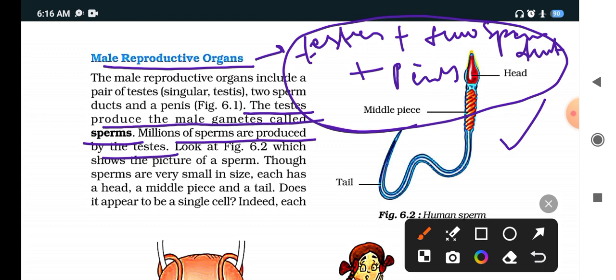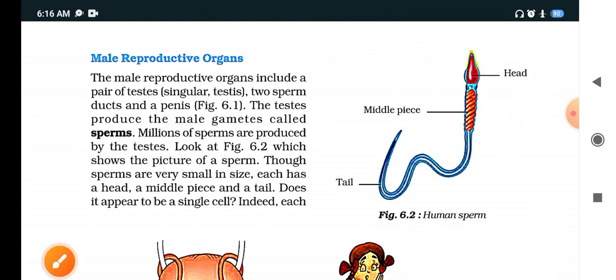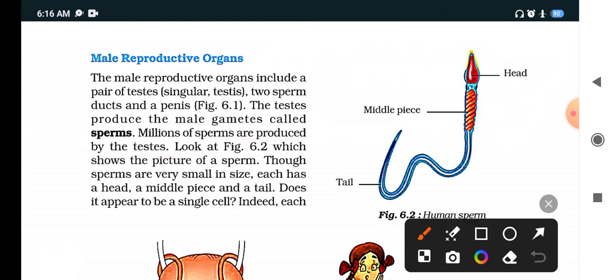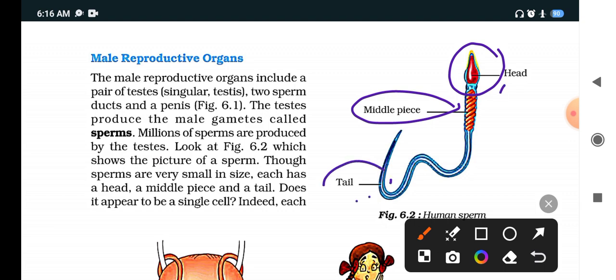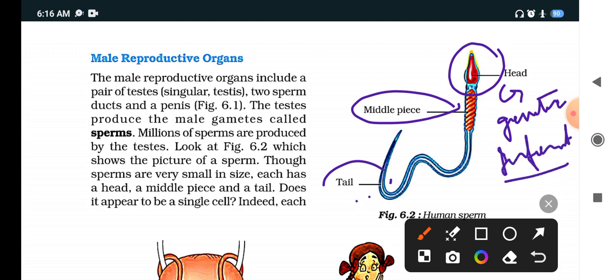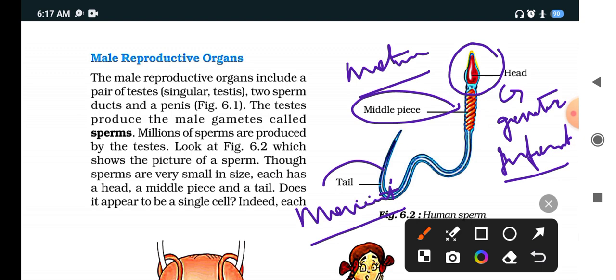Clear? So let us see the parts of the sperm. This is the head, this is the middle piece and this is the tail. The head carries genetic information. What? Genetic information. Clear? The tail helps in movement and the middle piece helps in motion. Now these sperms are very small in size, each has a head, middle piece and tail. Clear?